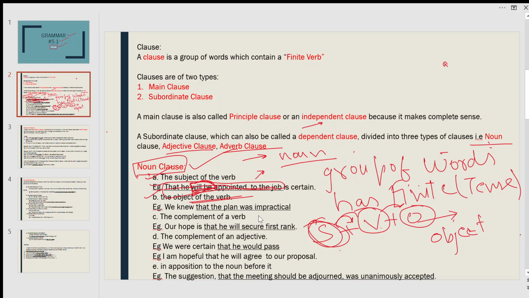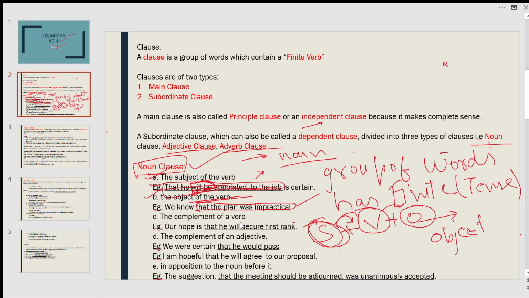We knew that the plan was impractical. So that the plan was impractical is a noun clause which acts as the object of the verb.